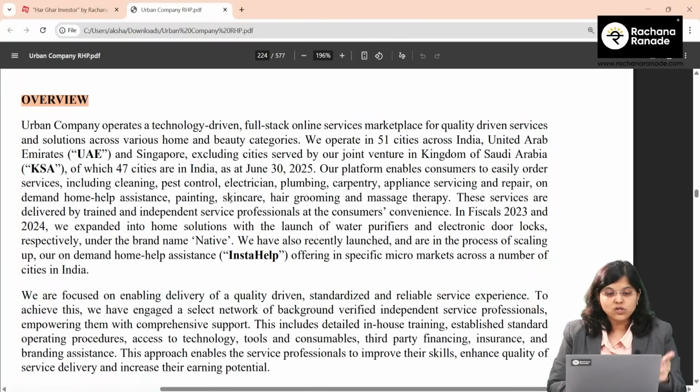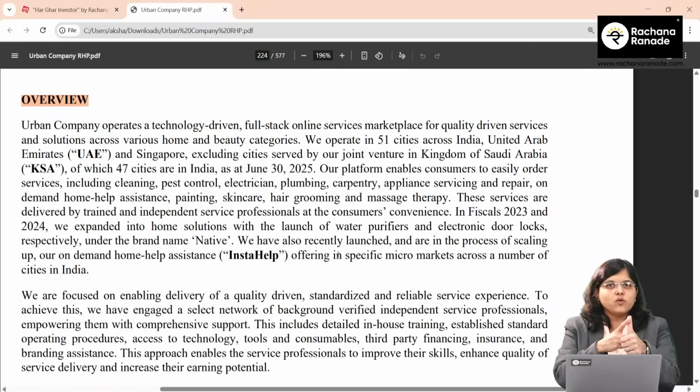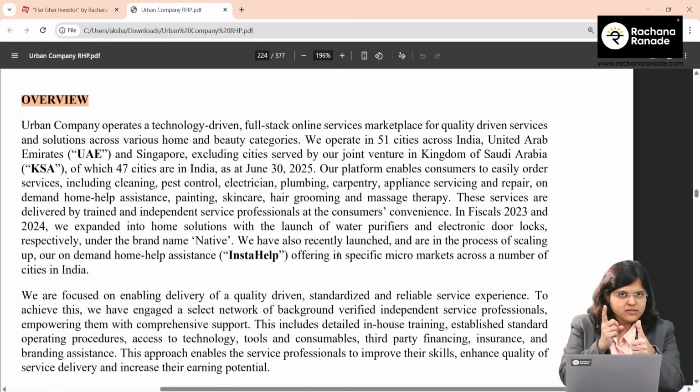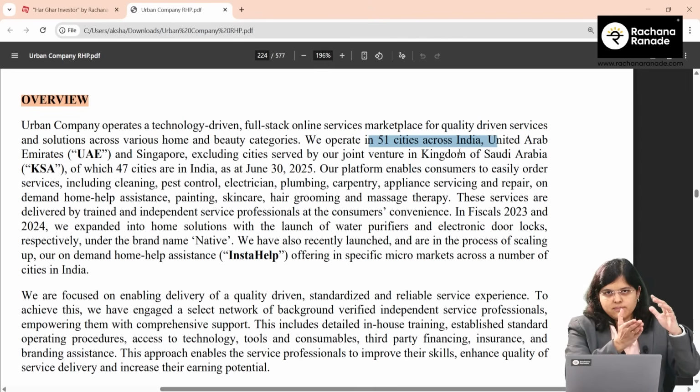Now, in addition to this, what are they saying? That these services are delivered by trained, that's what I was mentioning, trained and independent service professionals at the consumer's convenience. Okay. Are they operating only in India? No. First things first, what have we understood? They are providing services in India. By the way, how many cities across India? 51 cities across India with services is what we understood right now. Okay. That is segment number 1 of their business.